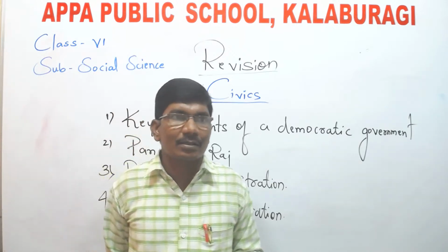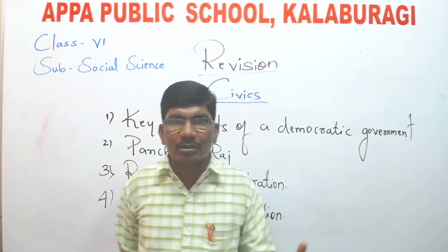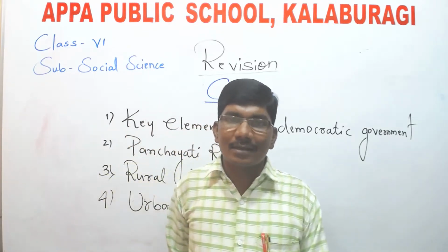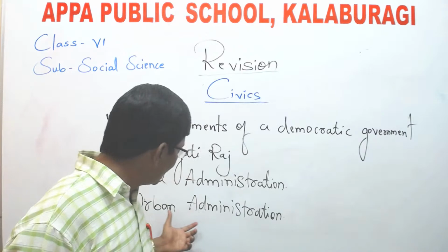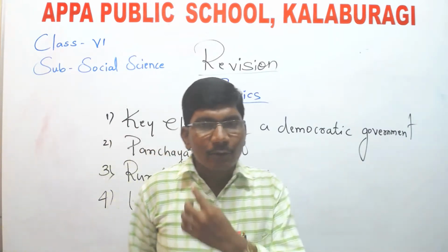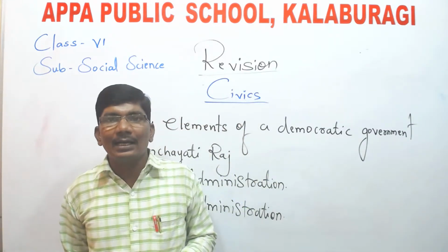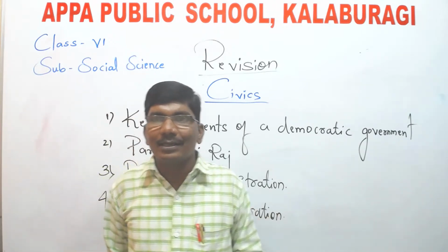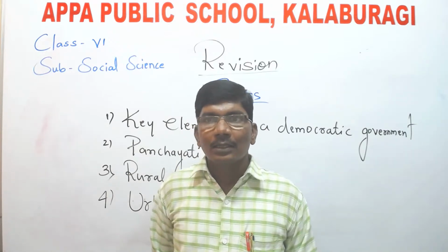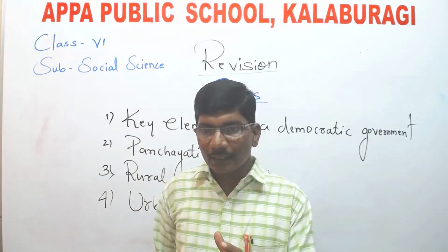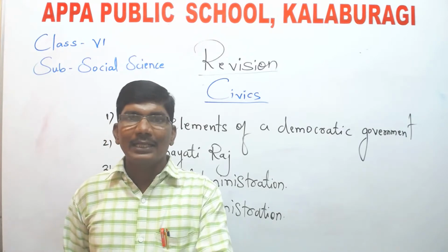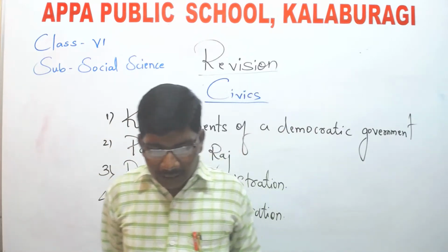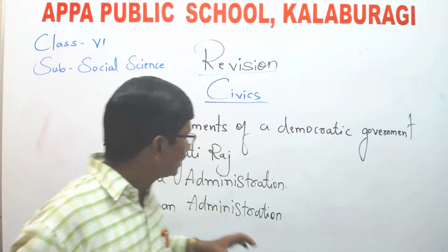The sellers who are selling goods on the footpath, roadside, are called street vendors. And in urban areas, we can see many factories and industries also. And also in this chapter, we have studied about the difference between the government servant and those who are working in the private sectors. About that also already we have discussed.